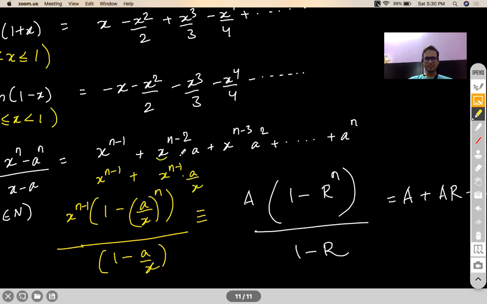That will give you this term. Next will be ar square. Ar square will be this square, so that will boil down to this, and so on. Anyways, just note this down if at all it is required in some problem solving. If you are not aware of GP, no worries. It is not going to harm you.